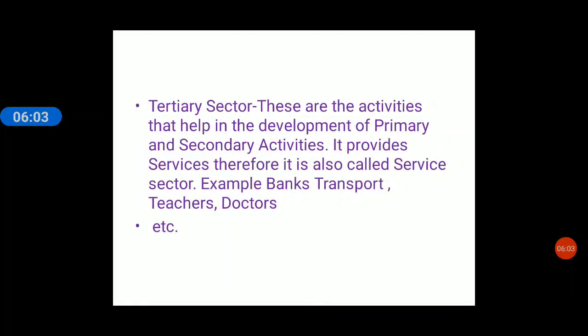The tertiary sector is also called the service sector because they provide services to the primary as well as the secondary sector. Tertiary sector is currently the most important sector out of the three sectors. Examples are bank, transportation, teachers and doctors. I hope the three sectors with their examples are clear.